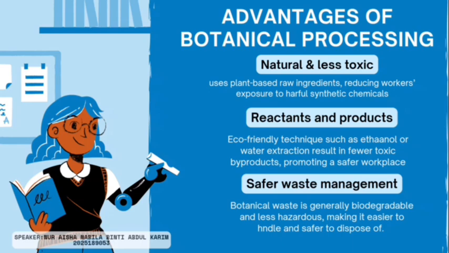These methods produce fewer toxic byproducts, which helps promote a safer and greener workplace. And lastly, this method offers safer waste management. Since botanical waste is mostly biodegradable and less hazardous, it's easier to handle and safer to dispose of. So overall, botanical processing is safer for workers, better for the environment, and helps reduce hazardous waste.